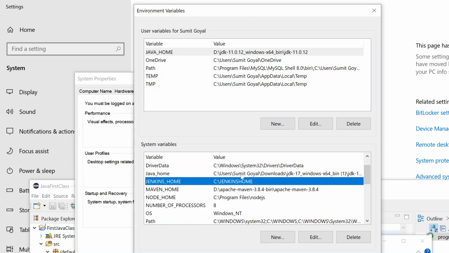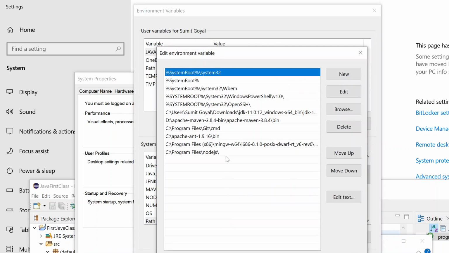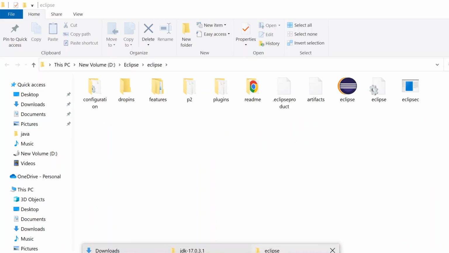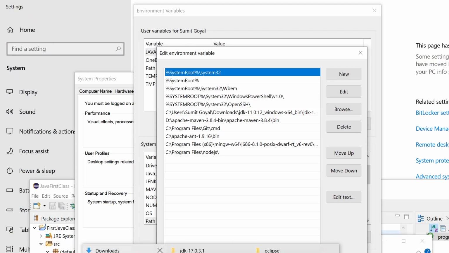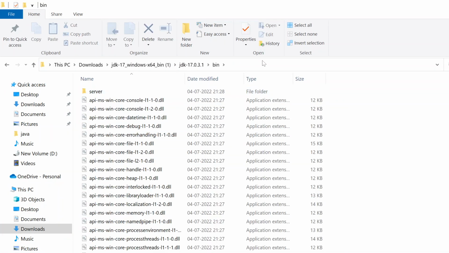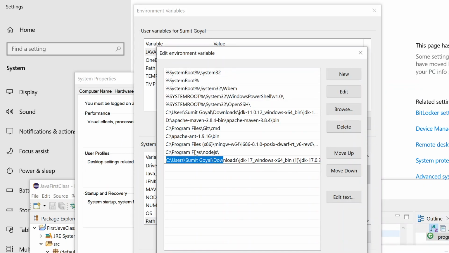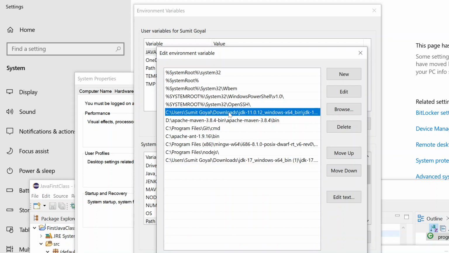After you set the JAVA_HOME variable, go to one more variable, which is Path. Here we need to provide one more path. Just do it one time, and then you don't need to give it again. Go to the bin path, copy this and paste it here. I think I should already have it on my machine. You can see I already have this, till the bin path. Since you are doing it for the first time, you need to paste the complete path and click on OK. I already have it on top, so I'm not doing it again. After that you need to click on OK.